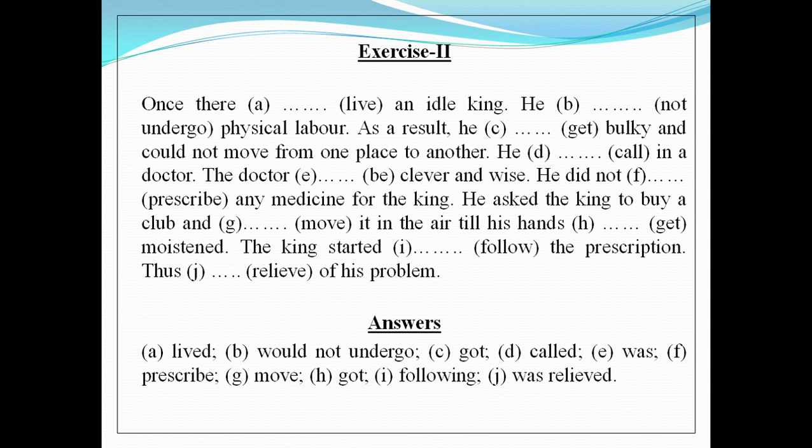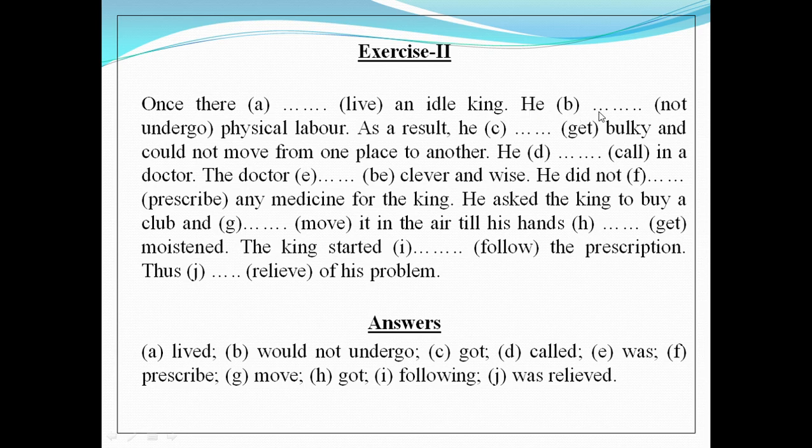Exercise 2. Once there dash live an idle king. Dear students, look at the word once. We know that if any sentence starts with once or once upon a time, that means the sentence is in past form. So in case of this sentence, it is also in past indefinite form. So our answer for the gap A will be the past form of live, that is lived.